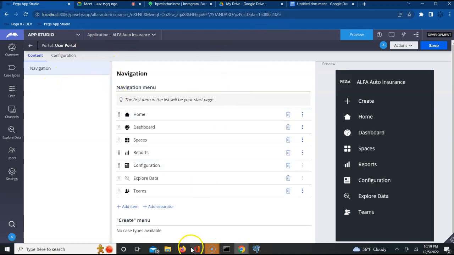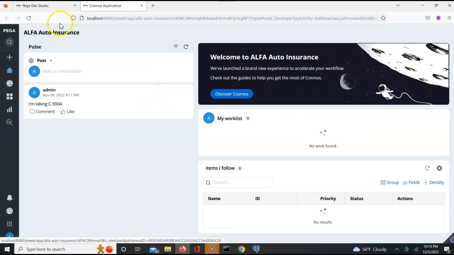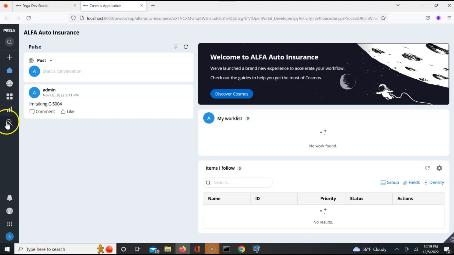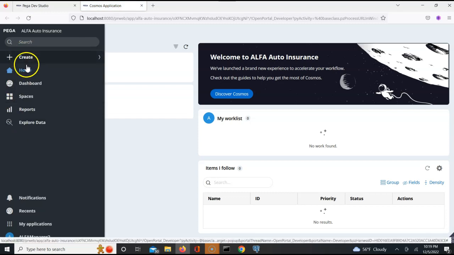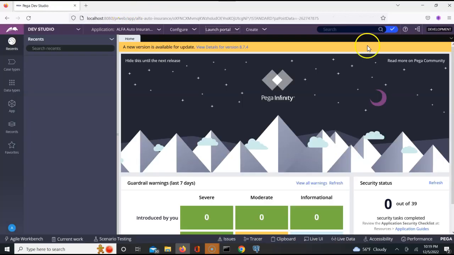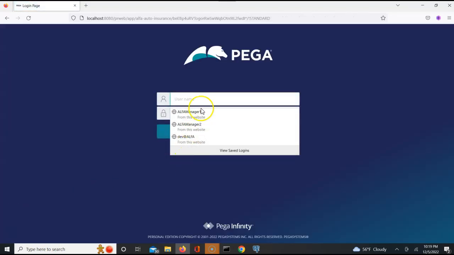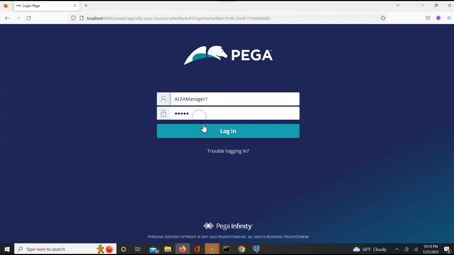Let us go back, log off and log in to this guy. Or let us see. Let's refresh this and check if it appears. No, it's not appearing. Manager 2, let's close this guy. Log off and log in. So for changes like that, sometimes you will have to log off and log in. Let me go back into manager 1.